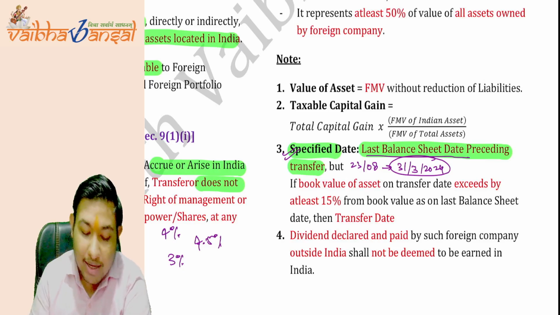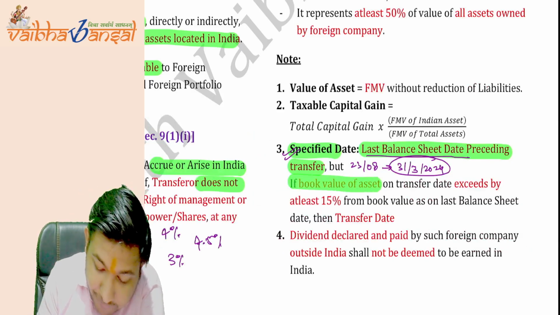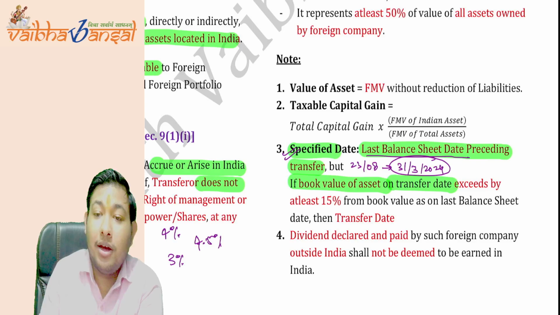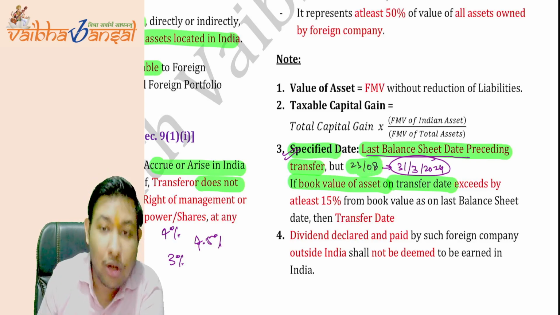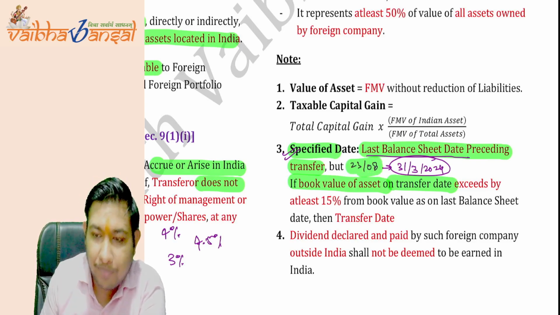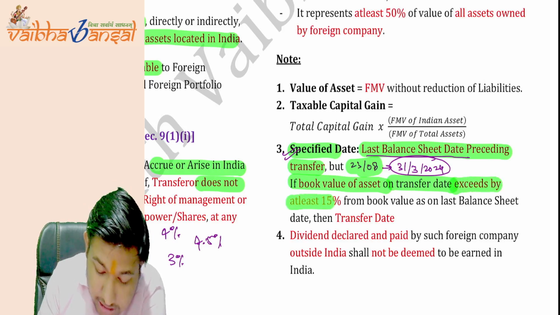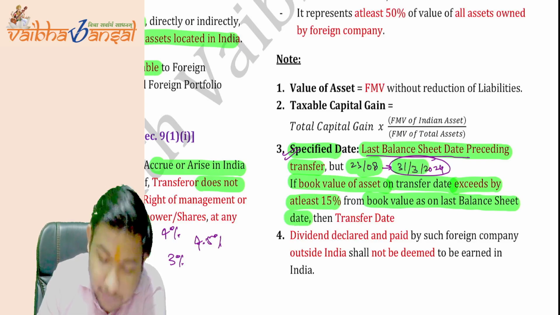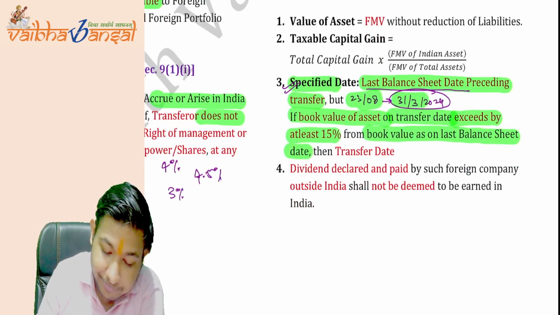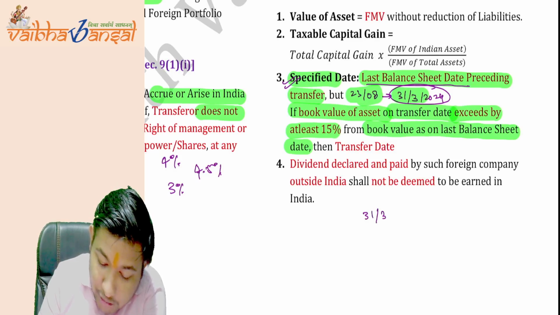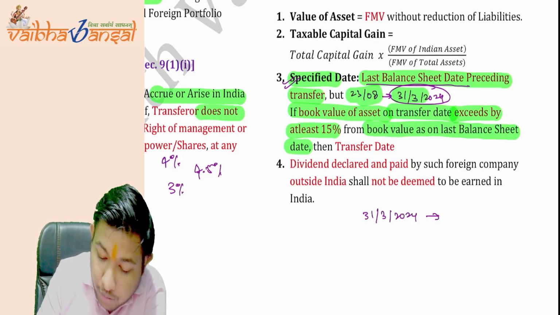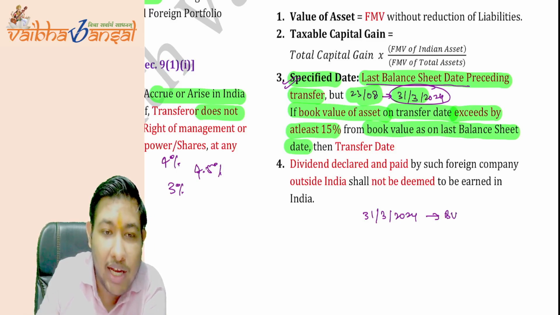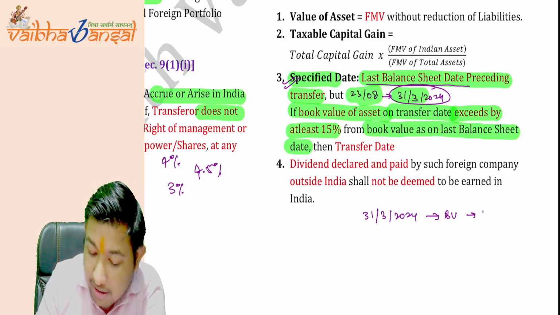What is that case? When the book value of the asset on the transfer date, like 23rd of August, exceeds the book value as on the last balance sheet date, like 31st March, by at least 50%. Suppose on 31st March 2024, the book value of the assets showing in the books of accounts is 100.